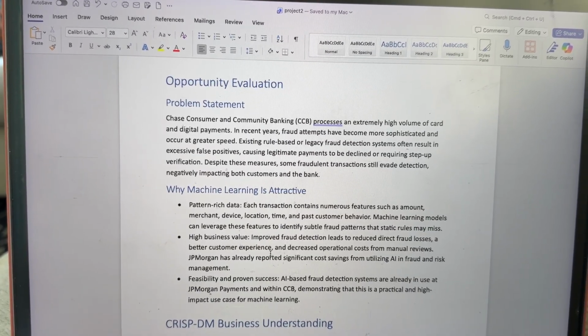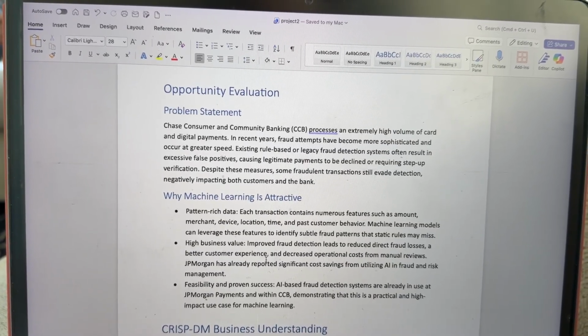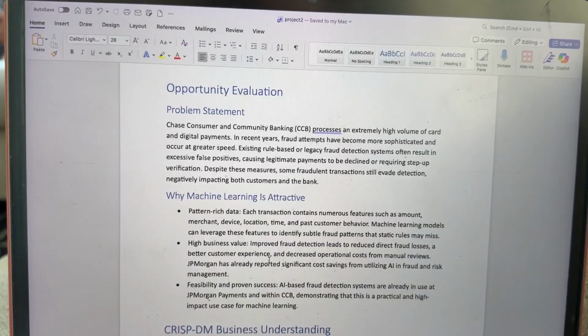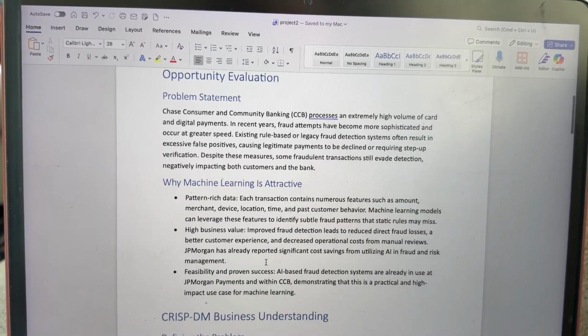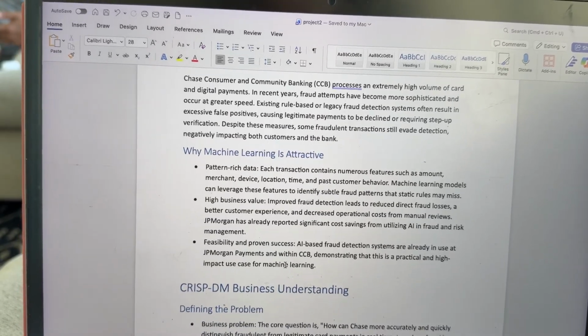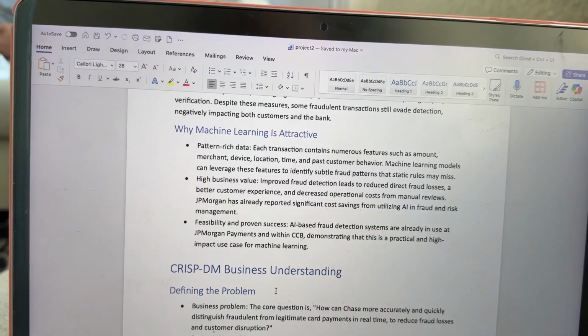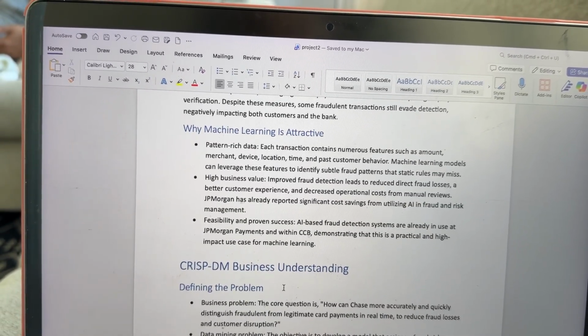It can also improve fraud detection, which leads to reduced direct fraud losses and better customer experiences, where it has already been reported that there are significant cost savings from utilizing AI in fraud and risk management. For the systems that are already in use at Chase, this is demonstrating that it is a practical and high impact use case.